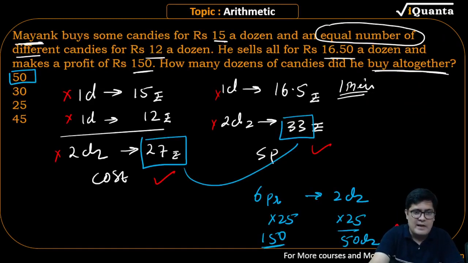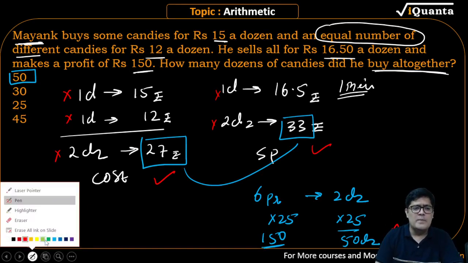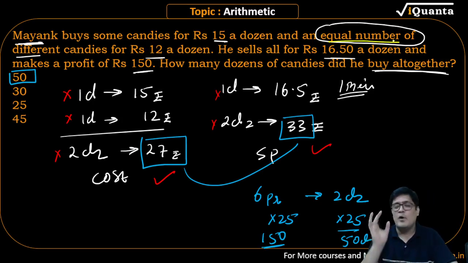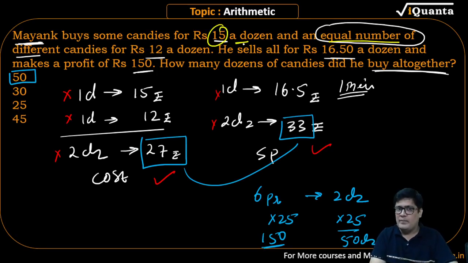Let us go back. Slow down. Listen to this. See, the question says equal quantity must be purchased. Same quantity must be purchased. 15 rupees is for 1 dozen, so 1 dozen, 15 rupees is the cost. Quantity must be the same, so 1 dozen, 12 rupees. So in total I have got 2 dozen for 27 rupees. Mayank is buying. When he buys, that is the cost.